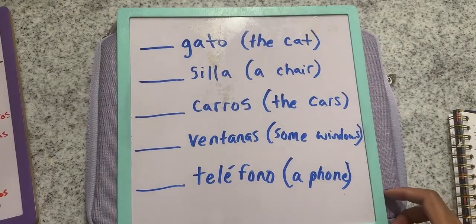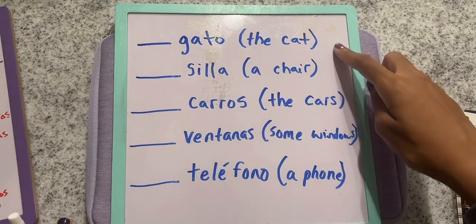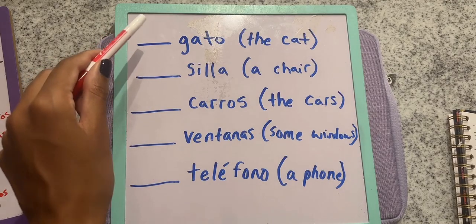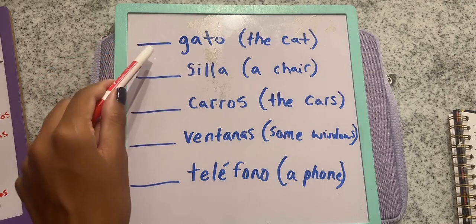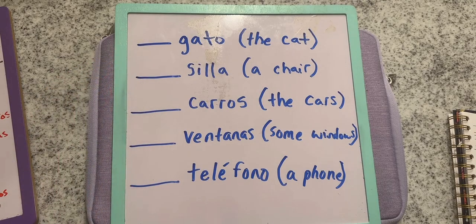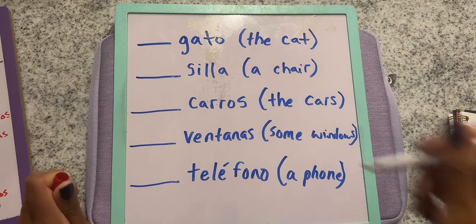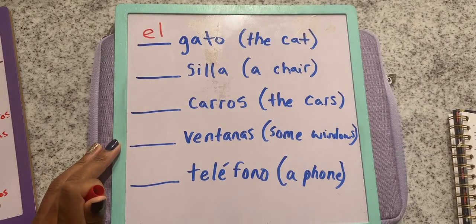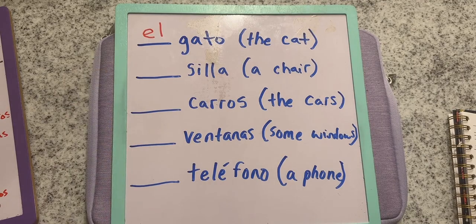Let's say, for example, I want to say the cat. If I want to say the cat, what would I put right here? What would I put in this blank if I want to say the cat? I've got the word cat. What would be here to represent the? Okay, I'm seeing the word el. Now, I would be less of a good teacher if I didn't ask you why. How do you know that this is going to be el? How did you know it would be el and not los? How do you know it's not going to be la? How do you know it's el gato?